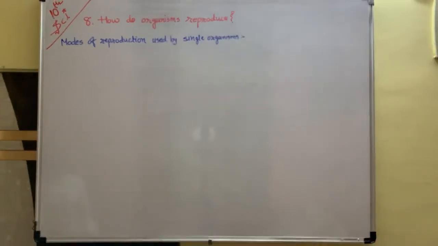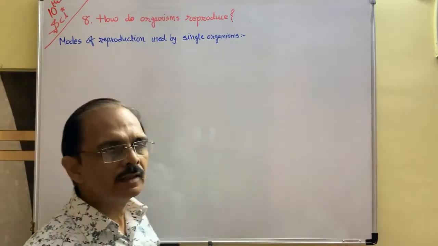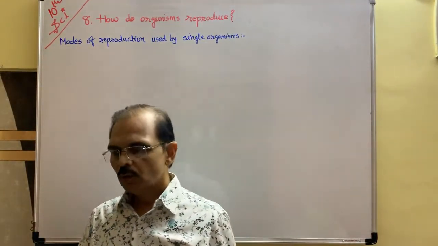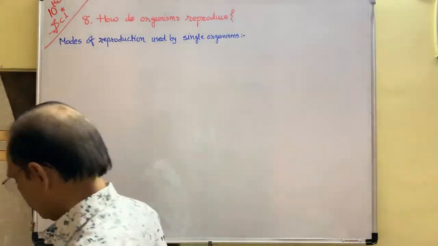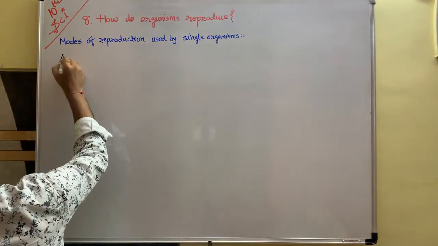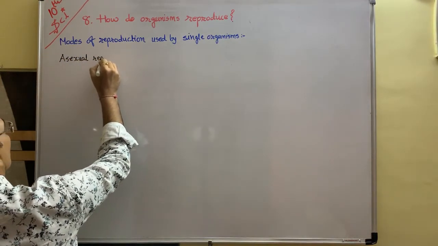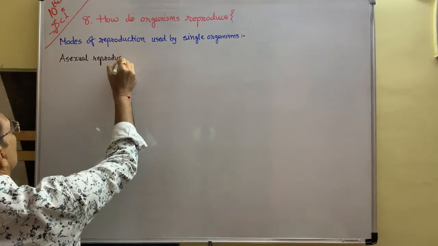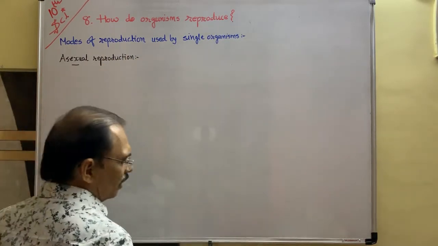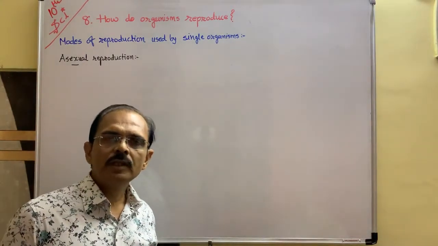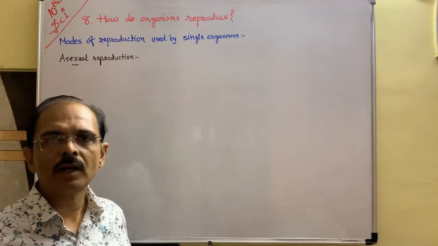Now see, let us start the modes of reproduction used by single organism. This mode of reproduction is called asexual reproduction. What do you mean by asexual reproduction? Asexual reproduction means the reproduction in which a single organism takes part.